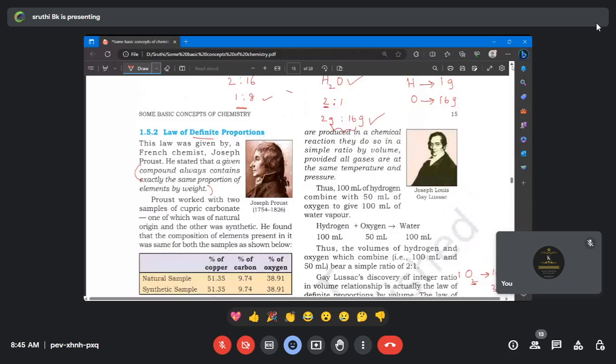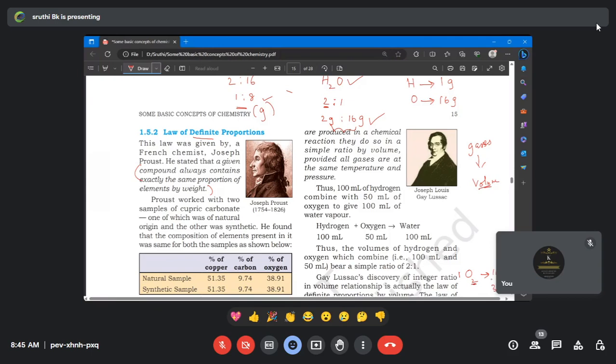Next comes Gay-Lussac's law. The Gay-Lussac's law is also similar. We can compare the law of definite proportion with the Gay-Lussac's law. In the law of definite proportion, I am talking in terms of mass, which is in gram. But Gay-Lussac's law is about gases only, and we have to express it in terms of volume. That is the simple difference. This is a very simple thing.